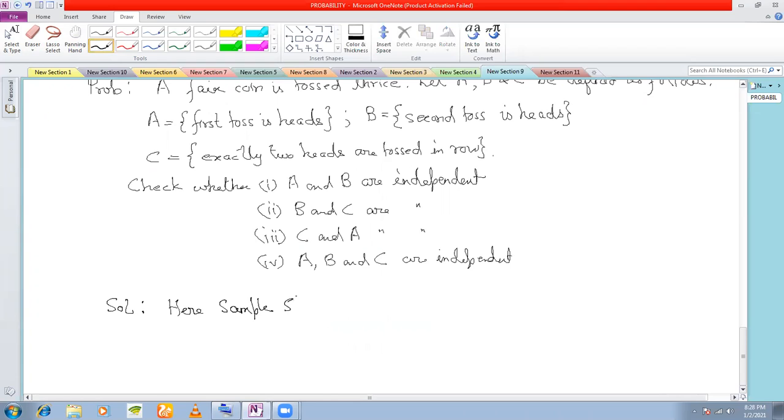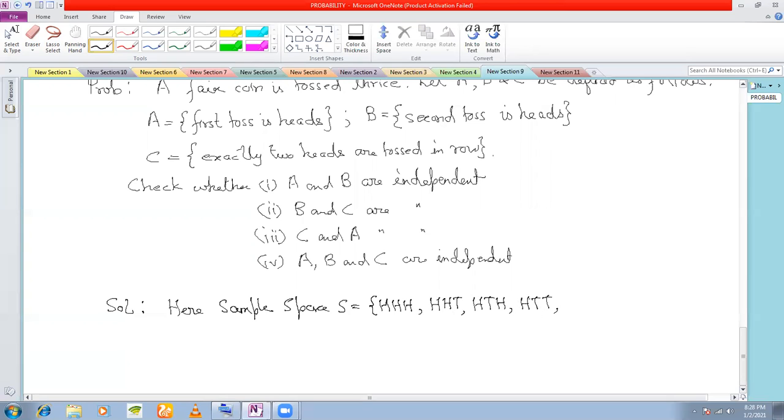Sample space. 2 to the power 3. You can get 3 heads. 3 coins tossed, all 3 heads you can get. Or you can get 2 heads and then a tail. Or you can get head, tail, and head. Or you can get head, tail, and tail.